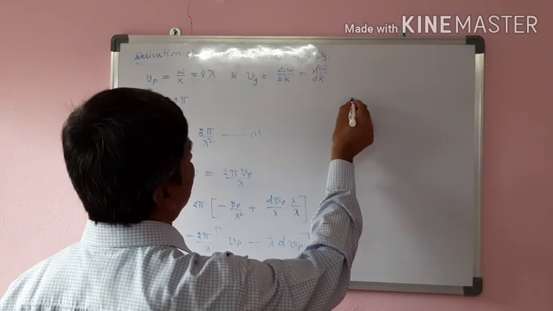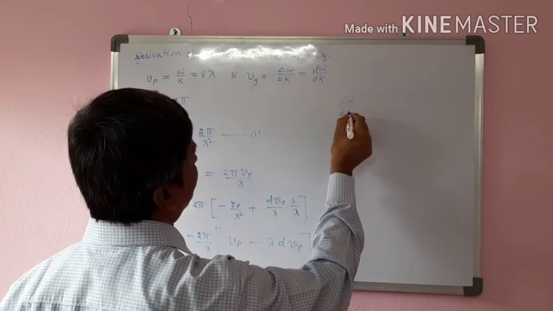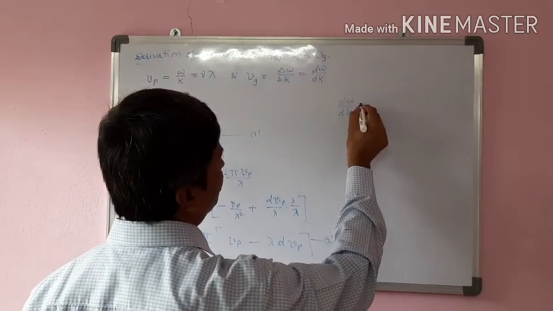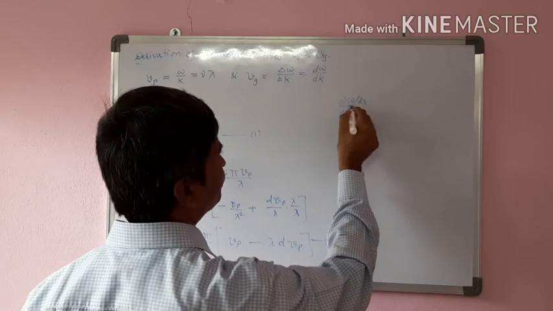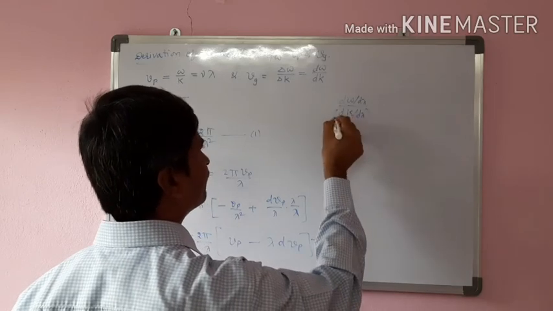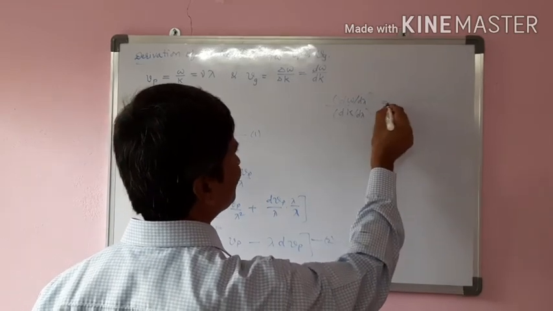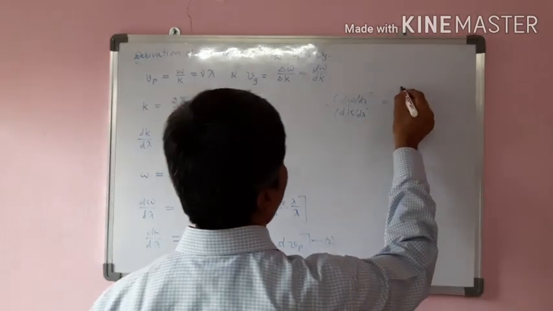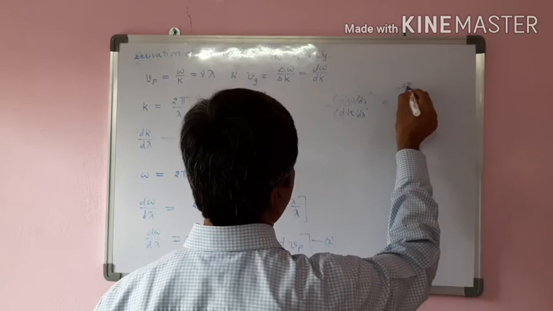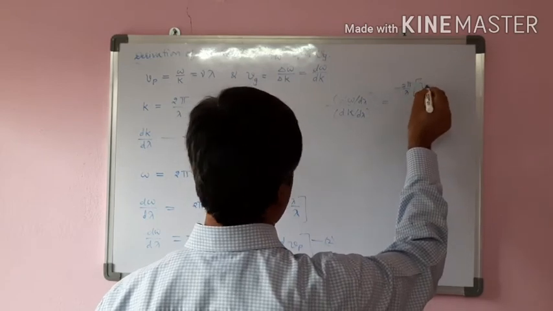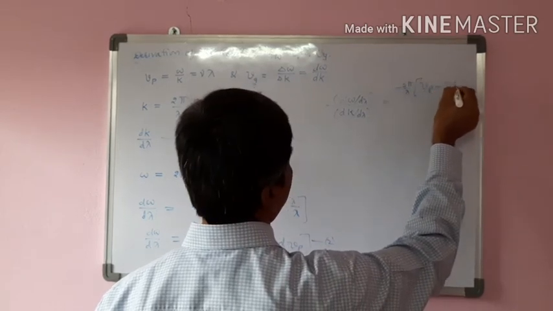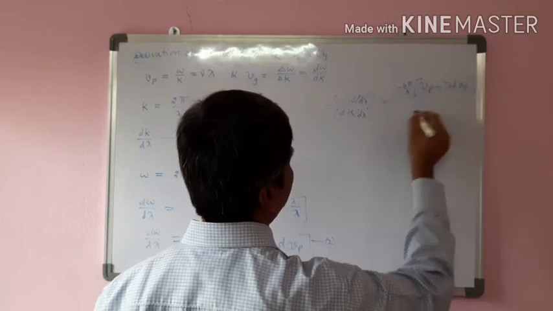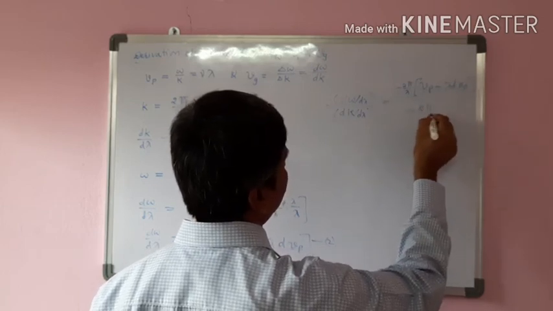we get d omega by dk, or d omega by d lambda, their values. Here we write this total divided by this, that is minus 2 pi by lambda square into (Vp minus lambda into dVp) divided by minus 2 pi by lambda square.